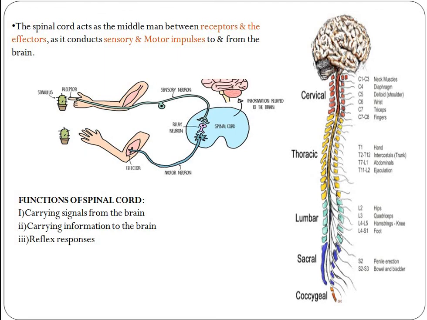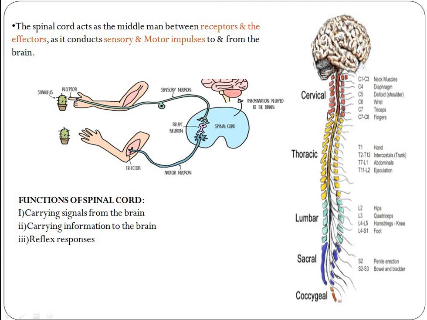Example, the patellar reflex, which causes involuntary jerks when tapped at a certain point. So these functions transmit nerve impulses for movement, sensation, pressure, temperature and pain, all transferred between the brain and other parts with the help of the spinal cord. These are the functions of the spinal cord.